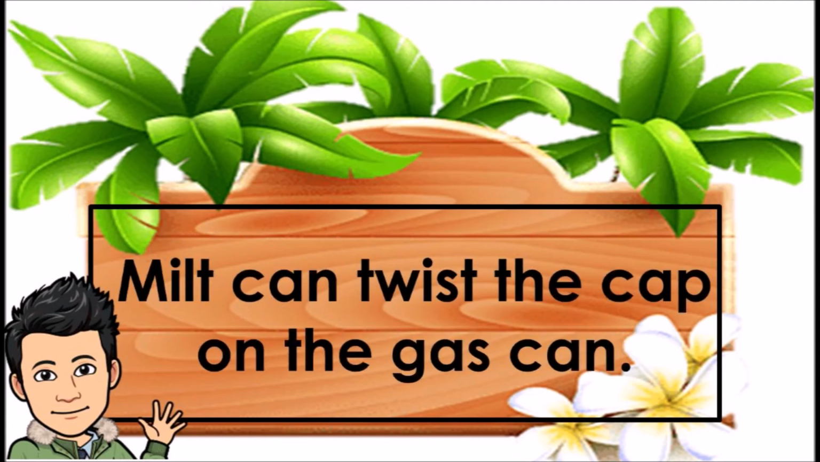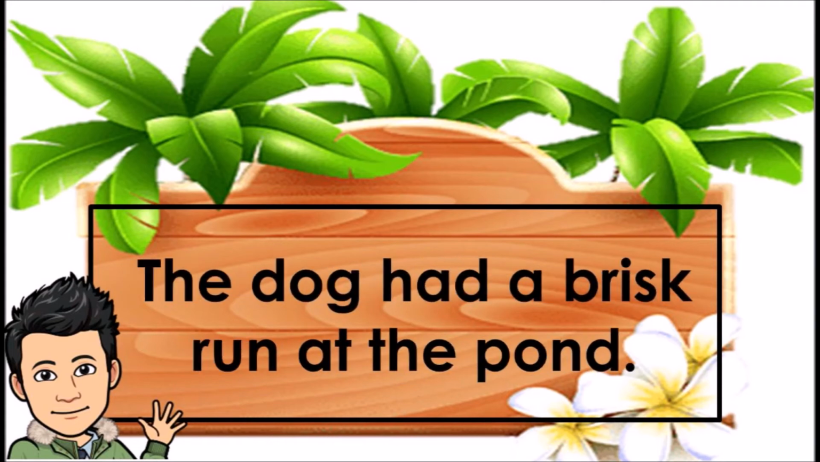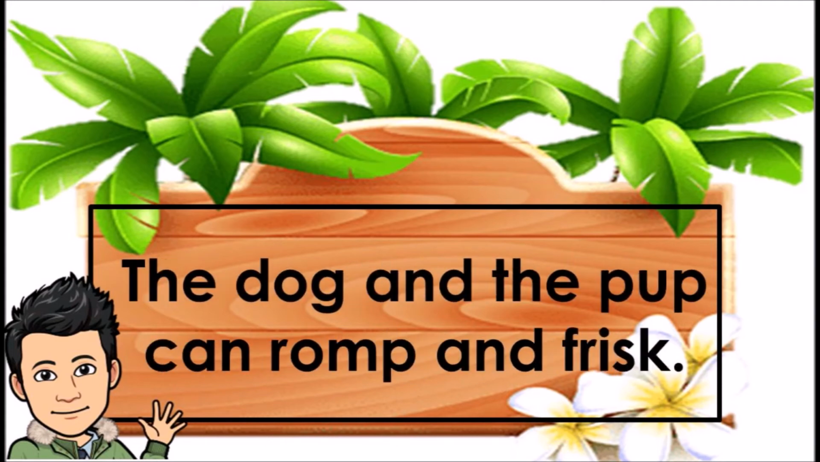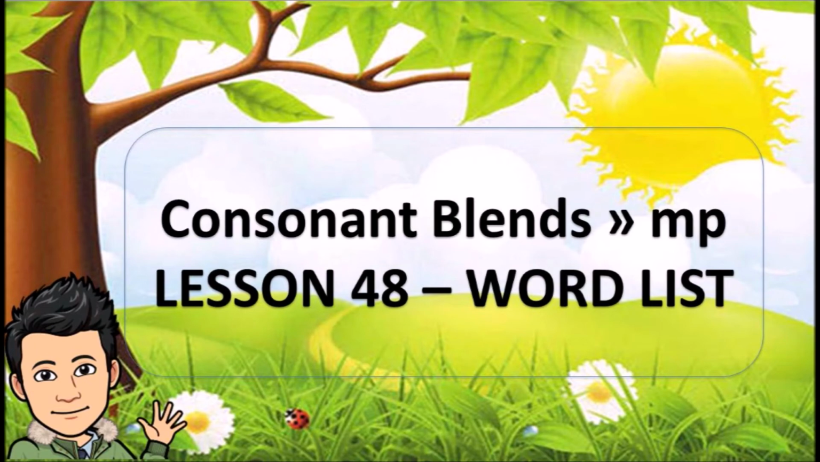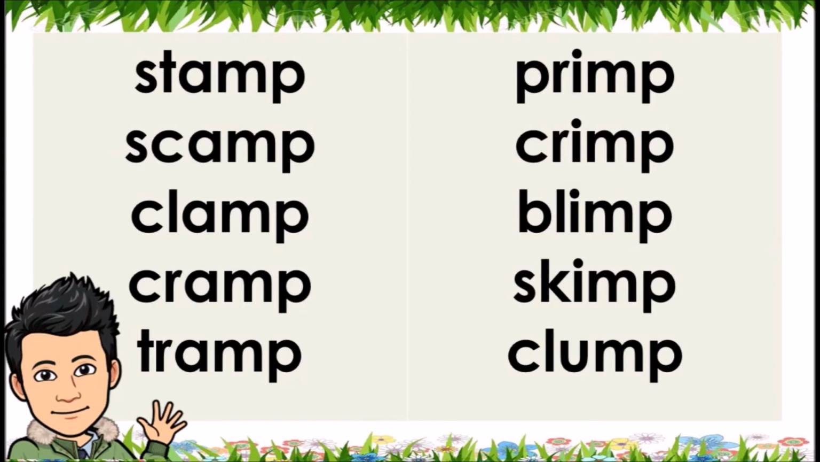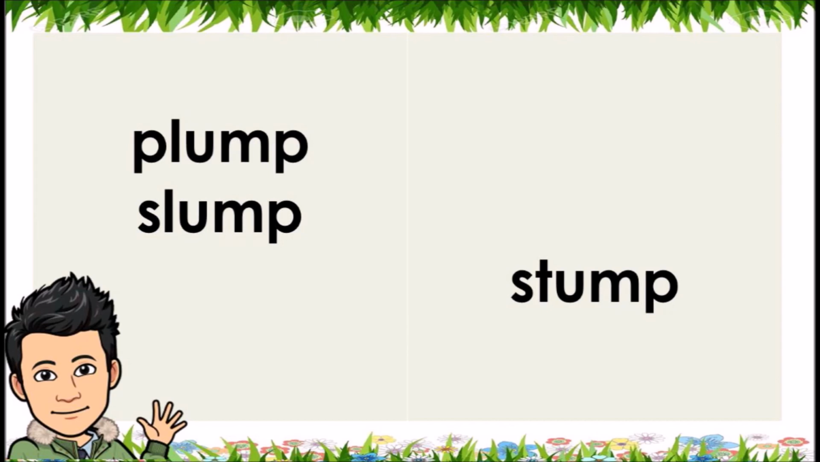Milt can twist the cap on the gas can. The dog had a brisk run at the pond. The dog and the pup can romp and frisk. Consonant blends MP. Lesson 48, word list. Stamp, scamp, clamp, cramp, tramp, primp, crimp, blimp, skimp, clump, plump, slump, stump.